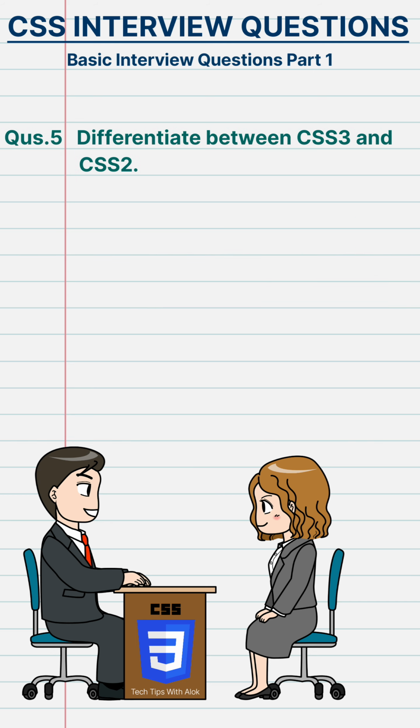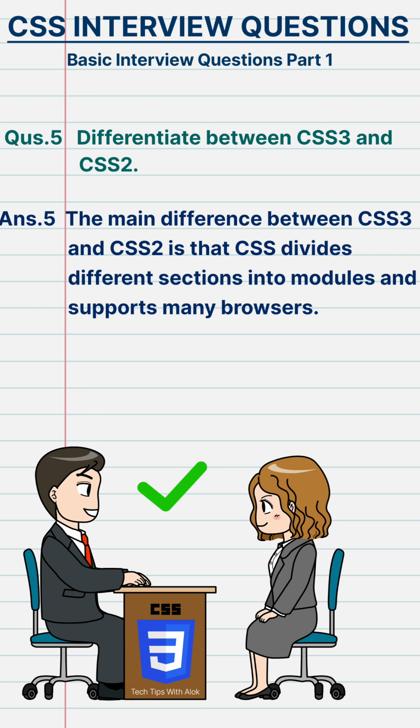Differentiate between CSS3 and CSS2. The main difference between CSS3 and CSS2 is that CSS3 divides different sections into modules and supports many browsers.